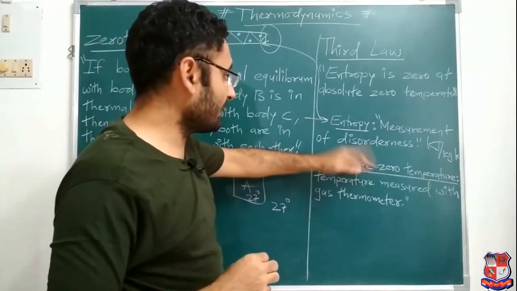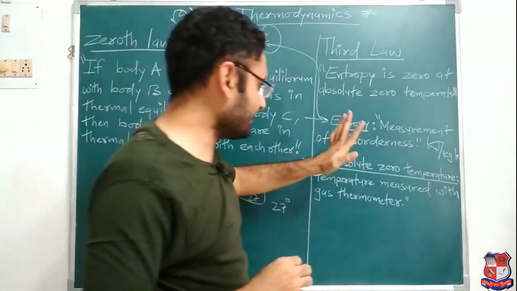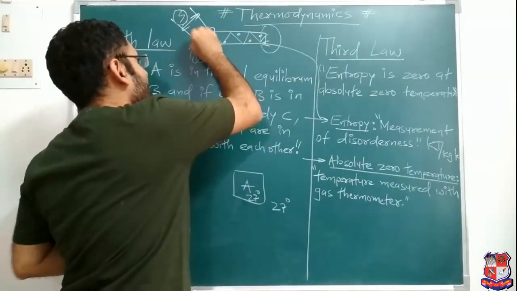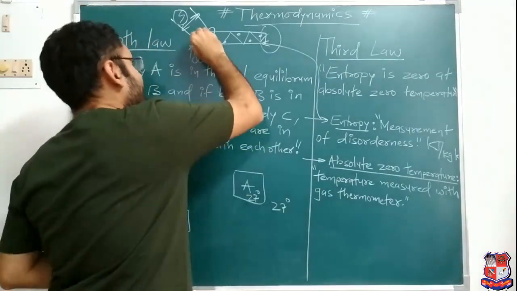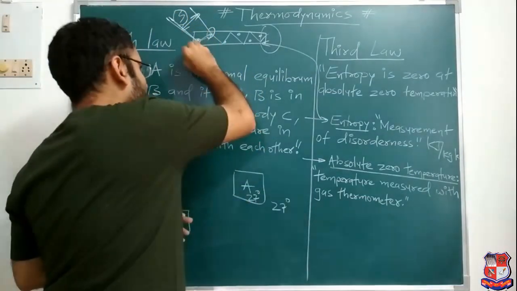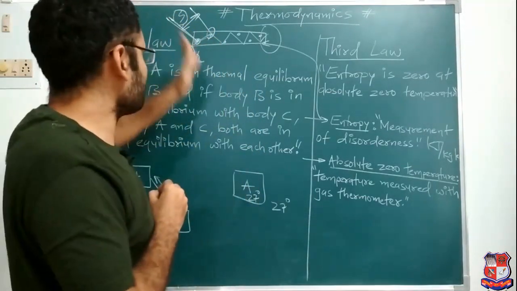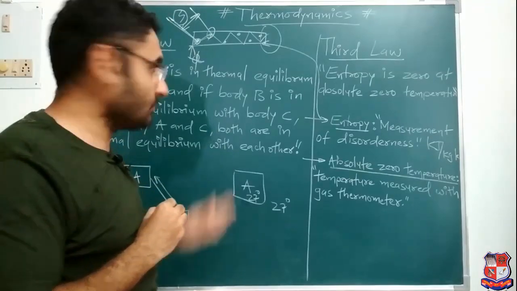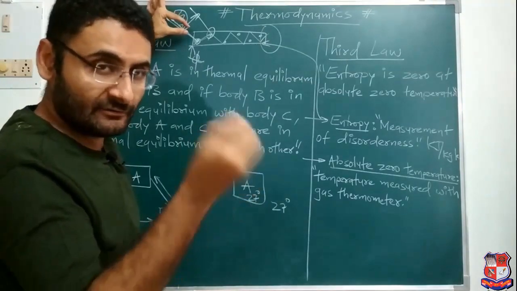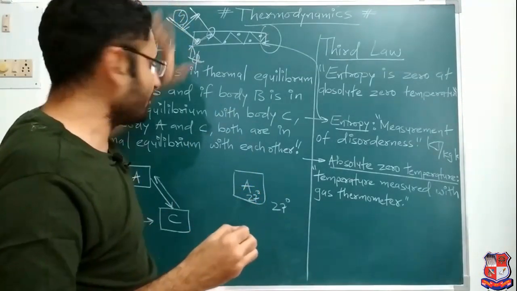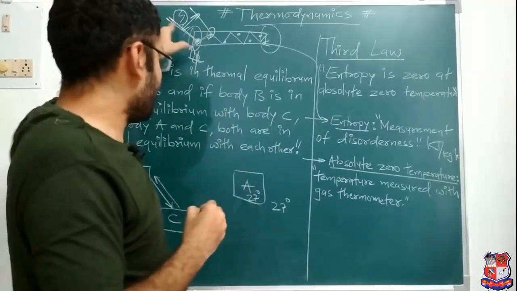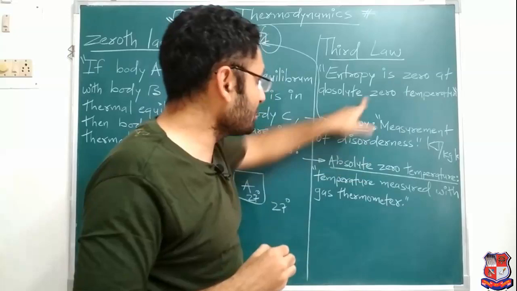So now next is what? Entropy is zero. Entropy is zero means what? Over here, the molecule is not changing its position. That means whatever initial position is there will be the final position. That means no heat is supplied. Then only the initial position is exactly equal to the final position, then only the distance between initial and final position is zero. And that distance is the measurement of disorderness. That means entropy is zero when heat is not supplied. That means over here the temperature would be zero. So entropy is zero at absolute zero temperature.